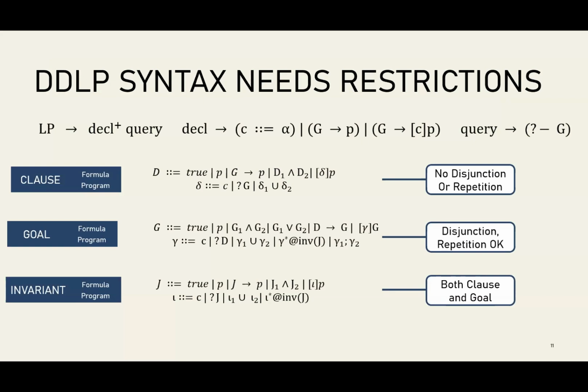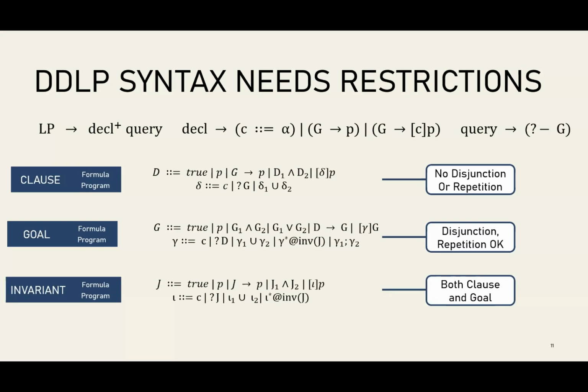A query is just a goal formula, but we need to be careful defining what the classes of clause and goal formulas are. We do this in a similar style to Miller's presentation from the higher order abstract syntax work. But in general, you tend to want to rule out some of the more complex formulas when they're serving as a clause, so when they're on the left-hand side of a turnstile. And so what we're going to say is that we rule out disjunctions, which is almost a standard choice. Prolog does the same thing.